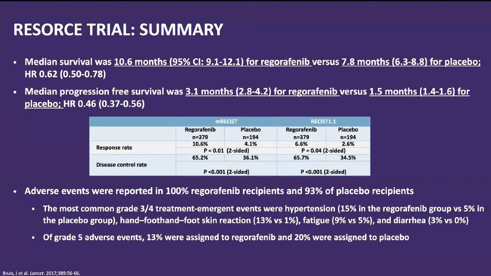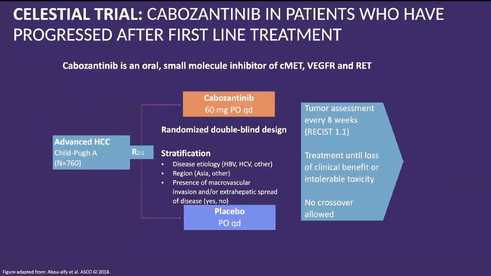Another drug was cabozantinib, recently available in the Indian market. So that is the CELESTIAL trial in patients who have progressed after first line treatment. Cabozantinib is also an oral small molecule kinase inhibitor of c-MET, VEGFR, RET. So 60 milligram once a day versus placebo.